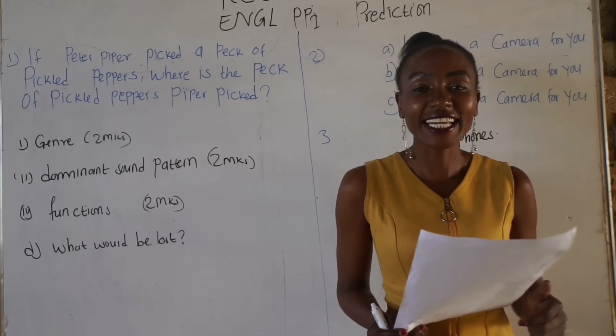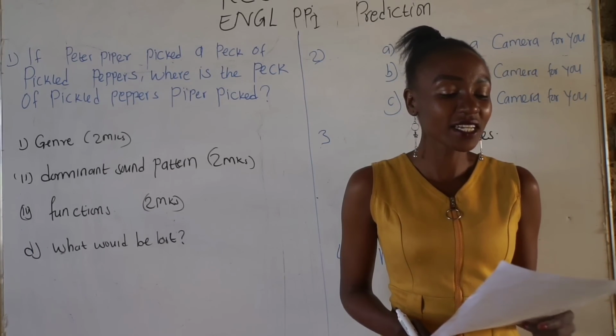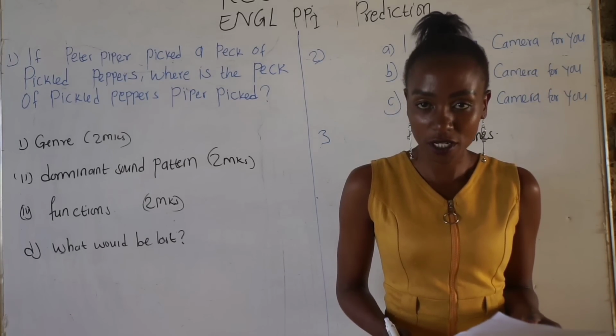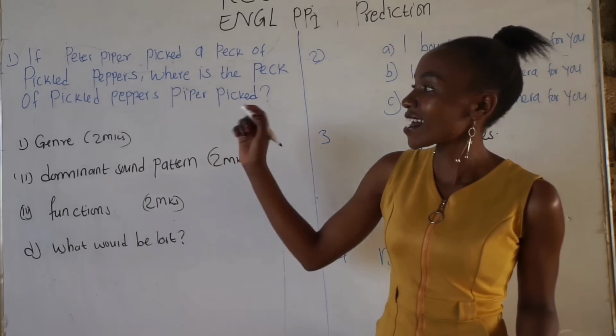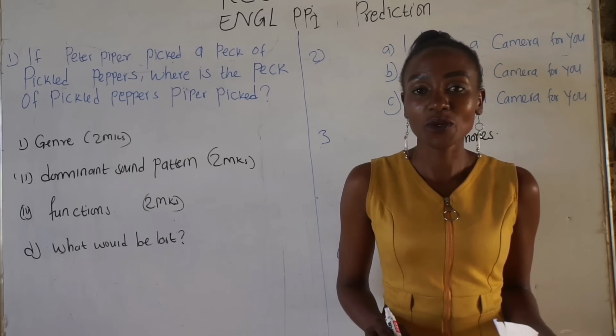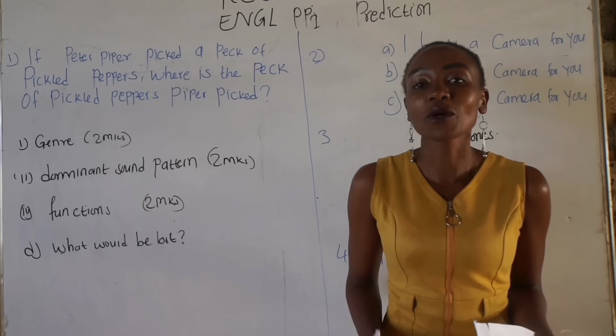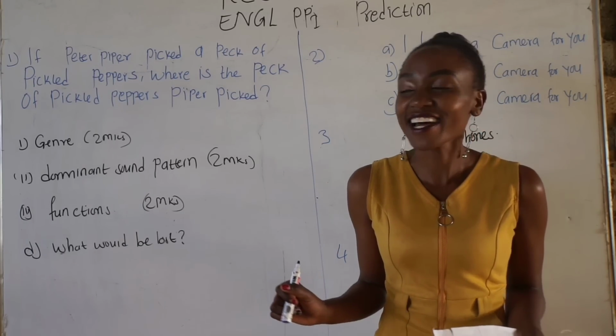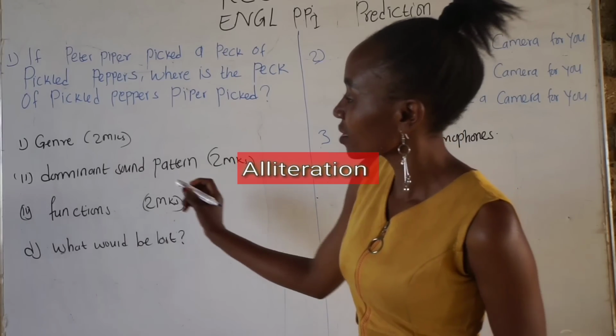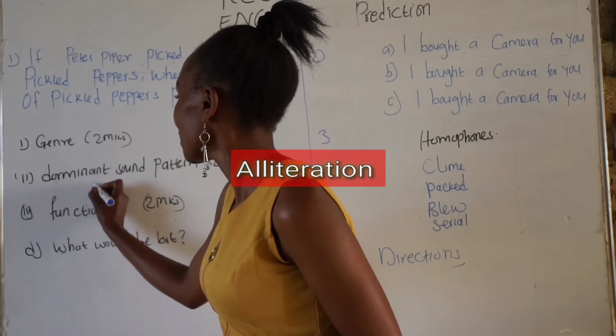Number 2, identify the dominant sound pattern used in the above genre. Anytime you see a tongue twister, just know the feature will always be alliteration. Let me try to write it here.